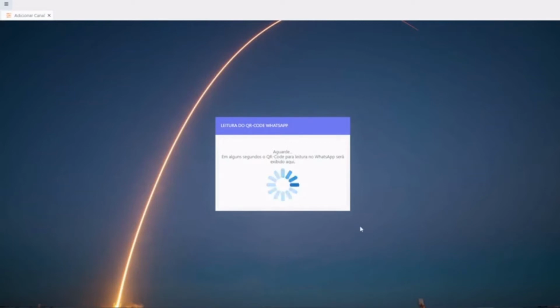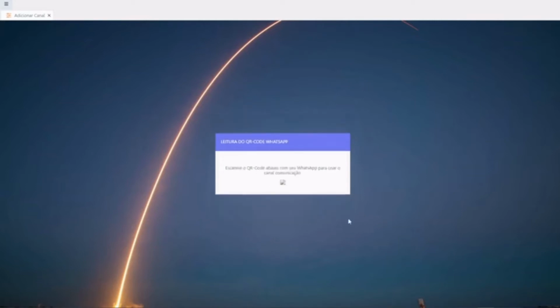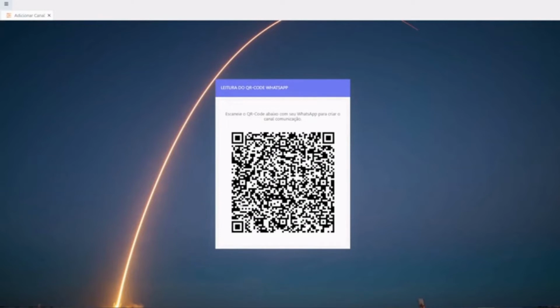Don't worry, it may take a while for the QR code to be displayed. It takes from 30 seconds to a minute because the system is starting to connect with WhatsApp servers, and you scan this QR code with your WhatsApp as if you were creating WhatsApp Web. This will create a virtual instance of your WhatsApp on Amazon, and it will automatically connect and allow you automated control, which we'll show you next.